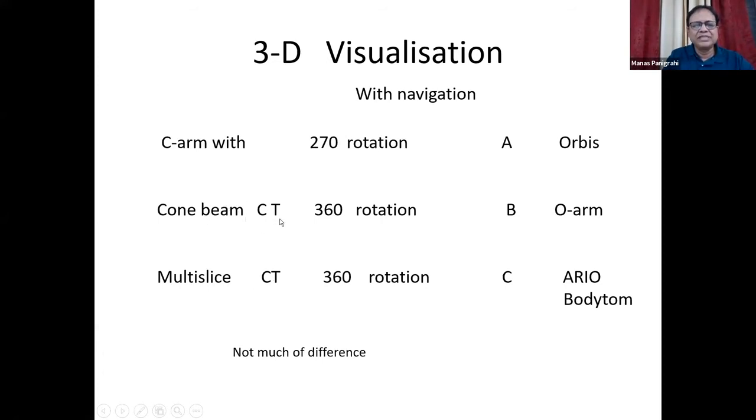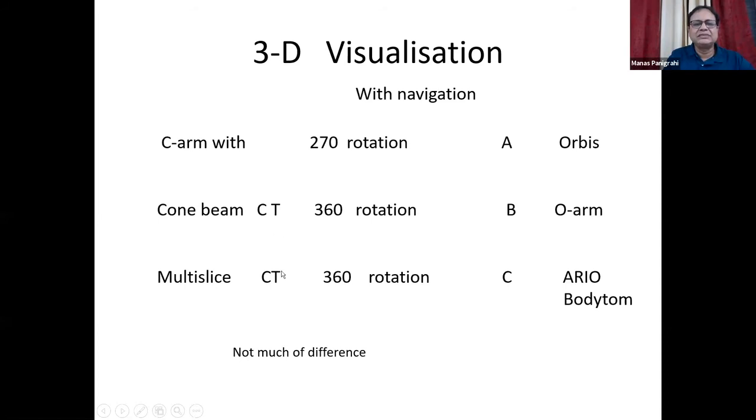So 3D visualization is the same between CT, O-arm, and intra-op CT. The basic difference is that an O-arm or cone beam CT is like a single slice or an 8 slice, while the other is a multi slice. This has a higher slice count and better clarity of image. One can do an intraop angiogram, a CT angiogram, in this machine. In the O-arm, one cannot do it. But compared to the C-arm, it definitely gives better visualization.